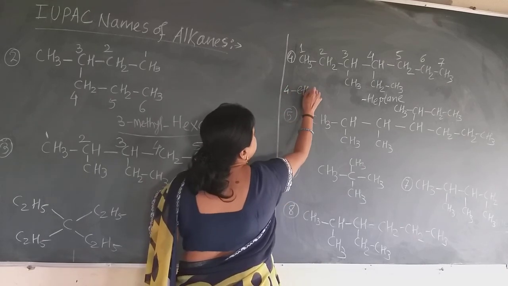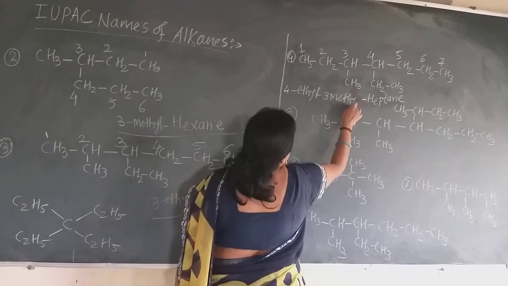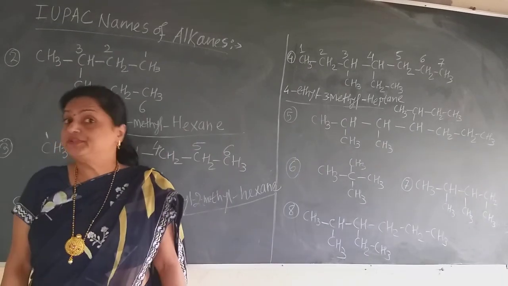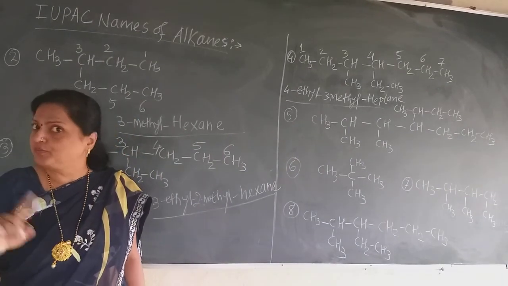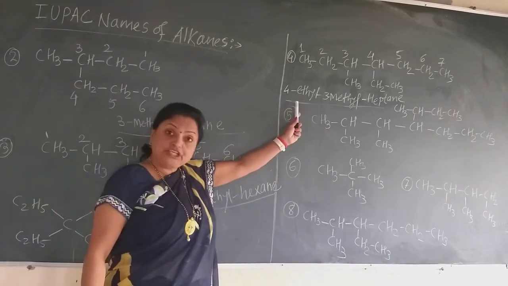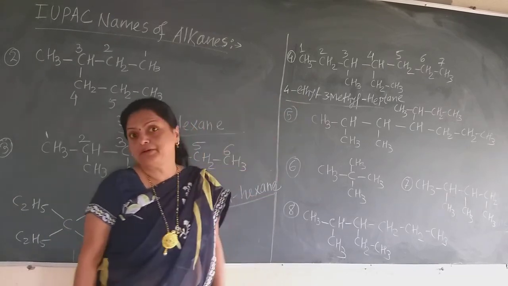So 4-ethyl 3-methyl heptane. Yes, this is the correct IUPAC name of this compound, 4-ethyl 3-methyl heptane, not 3-methyl 4-ethyl. First give the name of the ethyl group because alphabetically E comes first and after that M.